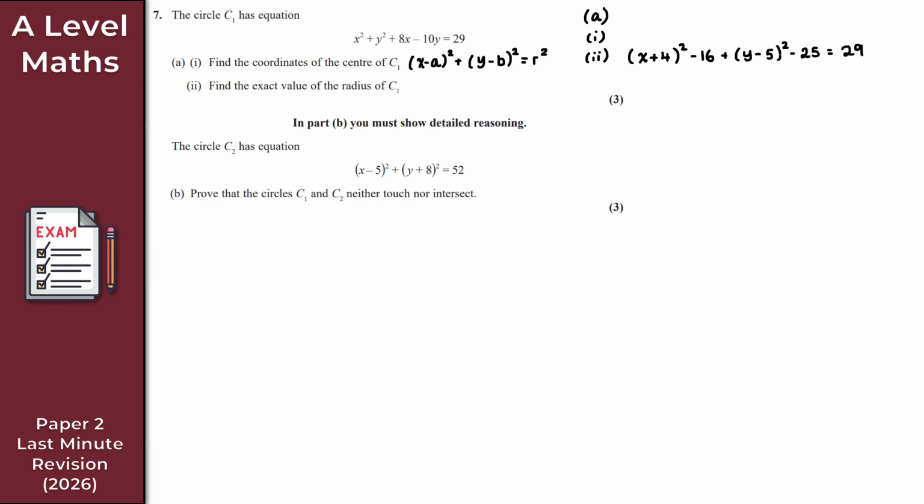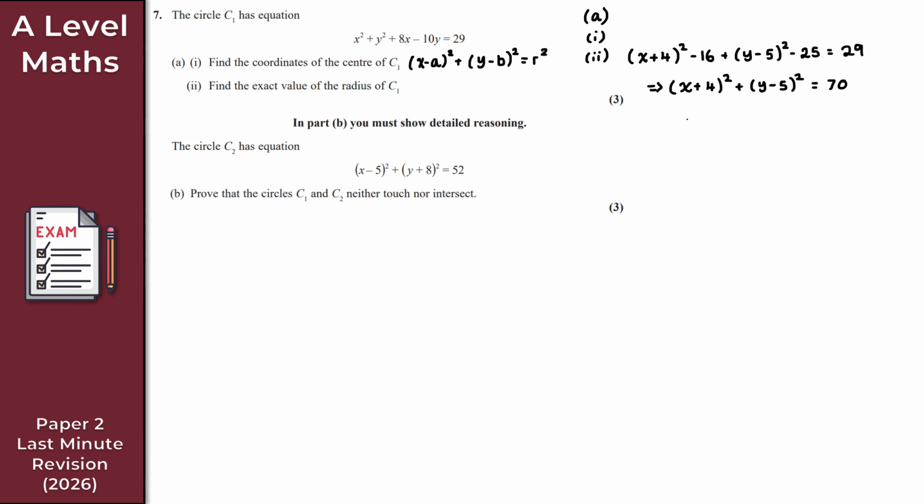So minus 16, minus 25, and then, well, add 25 and add 16 to both sides. That's the easy way to do it, right? So 29 plus 25 plus 16, that gives me 70. So what I've got here is x plus 4 all squared, plus y minus 5 all squared, that is equal to 70. Bosh, we've got it into this form here.